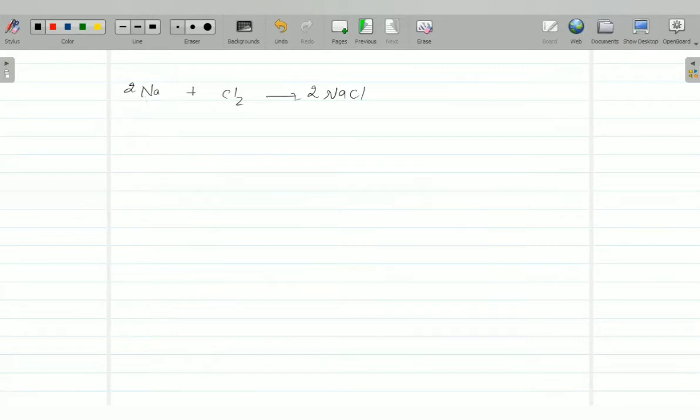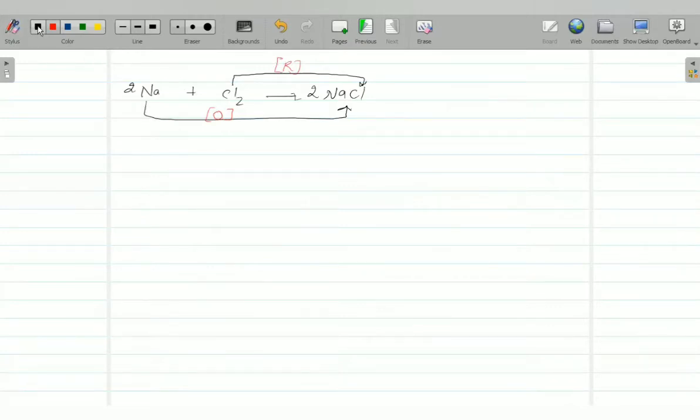Now here Na has converted into Na plus, and Cl has converted into Cl minus. It has lost an electron. So obviously you will write that Na is oxidized and Cl is reduced.